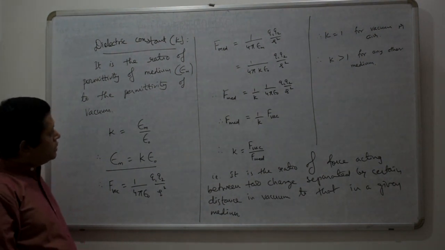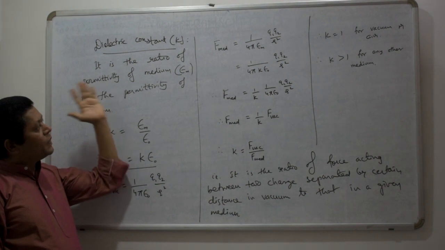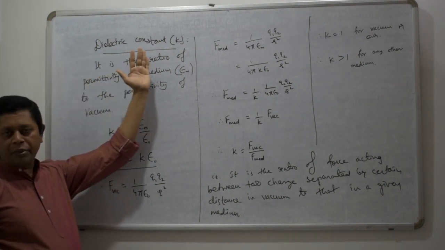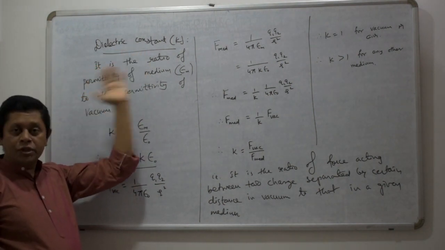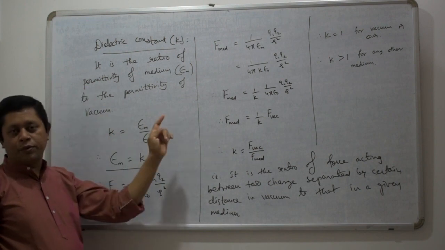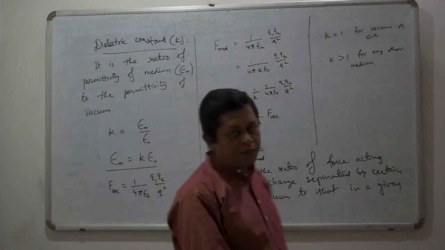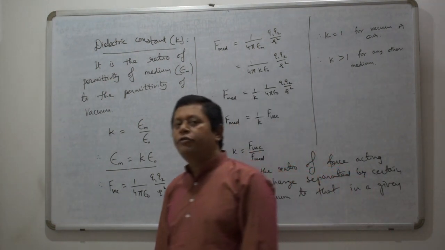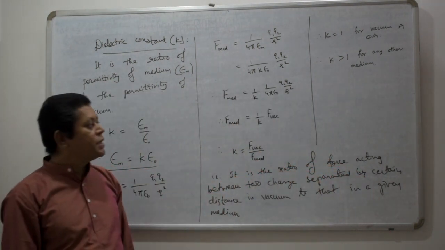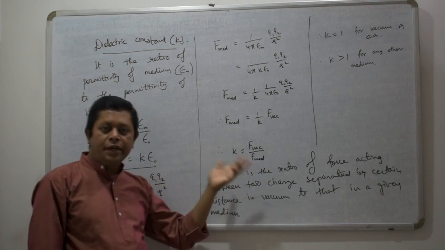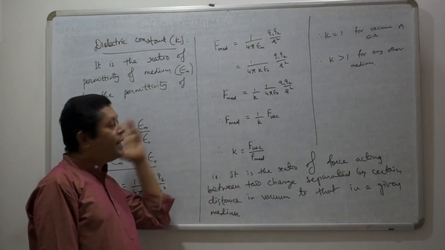So, permittivity is a property of a medium. This is the basic difference in the electric force compared to the gravitational force. Now, we will discuss the electric field due to a charge and the effect of the medium, that is, the dielectric medium.